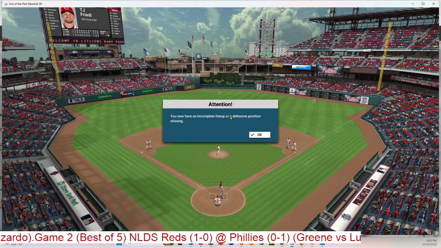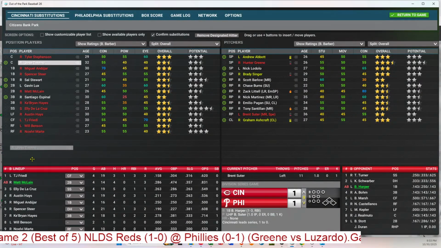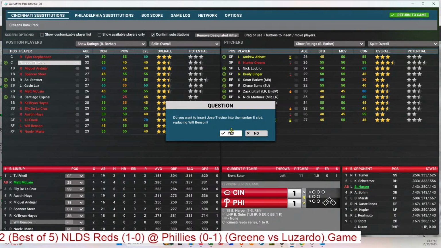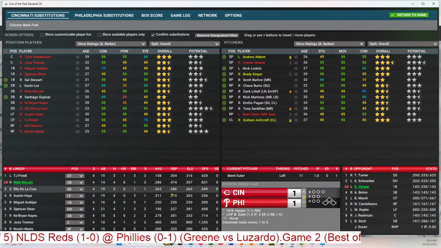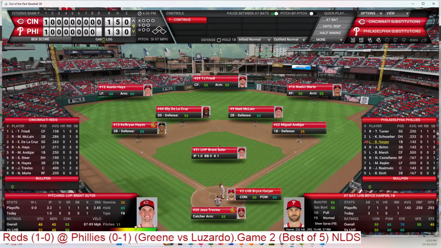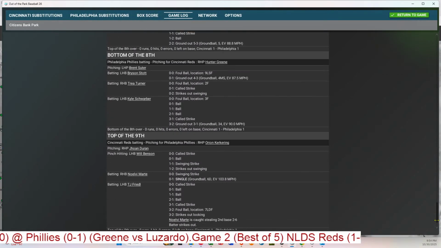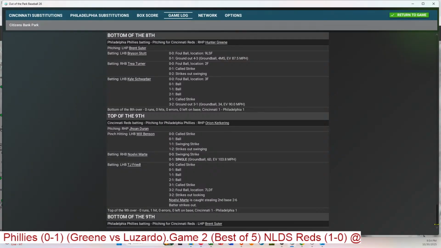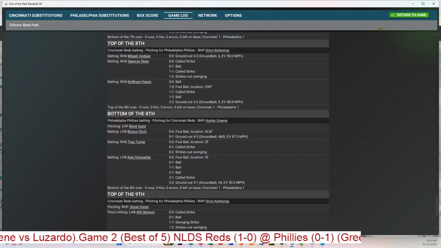So let me see how they scored that. Hope I have an incomplete lineup. Yes, you do. And Trevino will come in to catch, because Benson was thrown out stealing second in the top of the 9th. And I want to see how they scored that. Aircraft flying over. That's sort of annoying. Batter strikes out. Yes, okay. Realmuto to Turner to make the play.